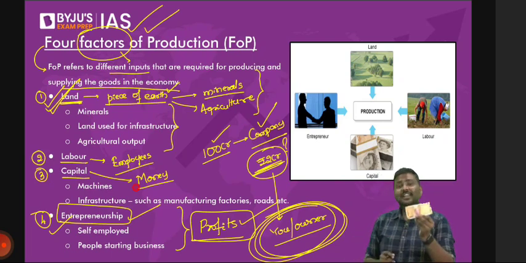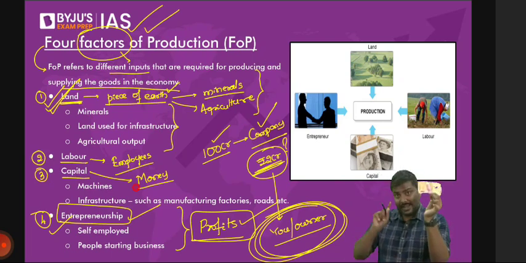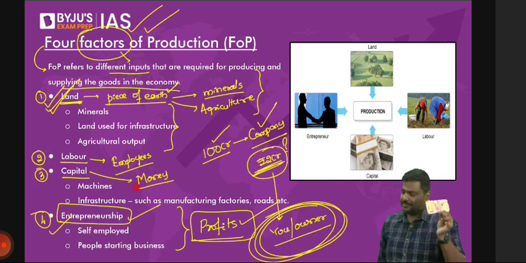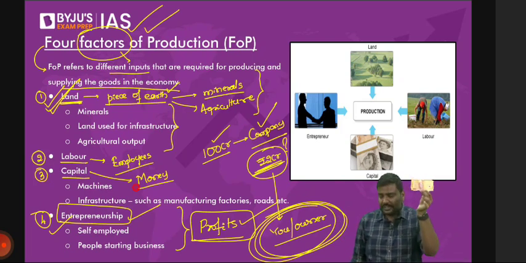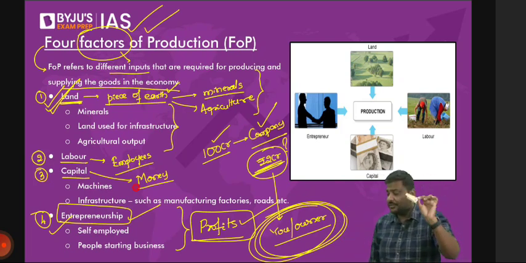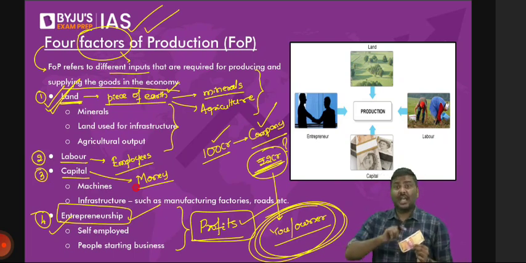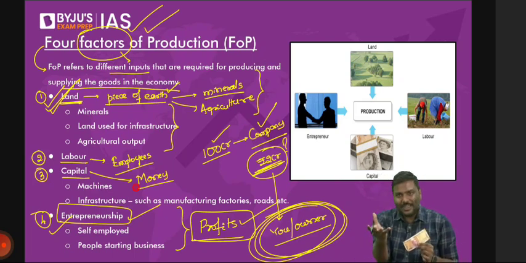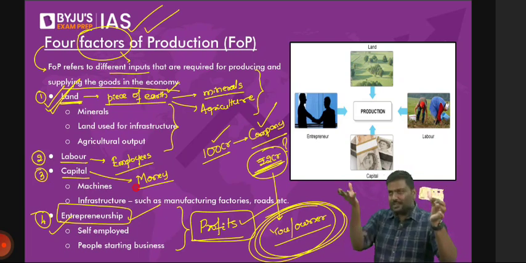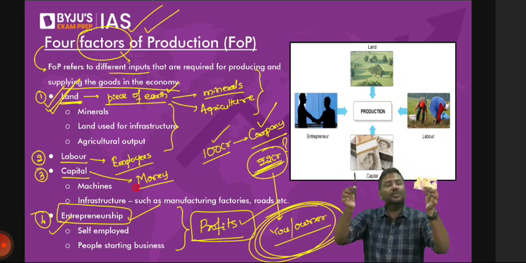Now tell me, can this 200 rupees produce any goods? Think of it. Some of you are confused. Those who are saying yes, if I ask you how can 200 rupees produce the goods, you will tell me, sir, I will purchase a machine. But that is not the question. My question is, can you use the 200 rupees to produce this pen? Can you use the 200 rupees to produce a pen here?